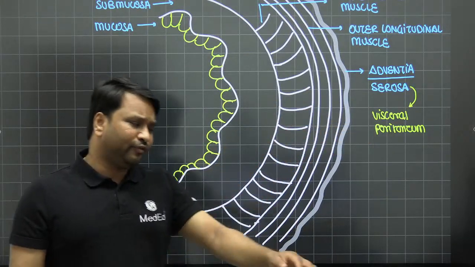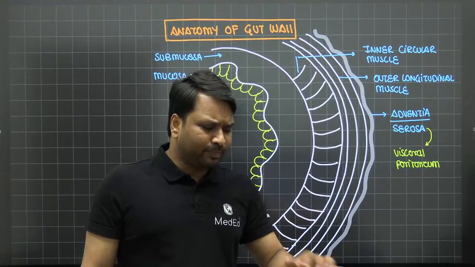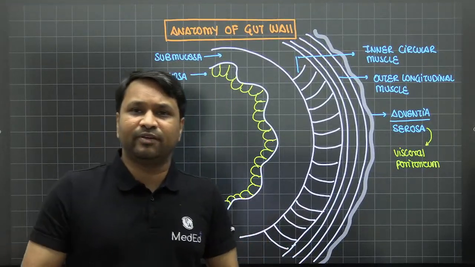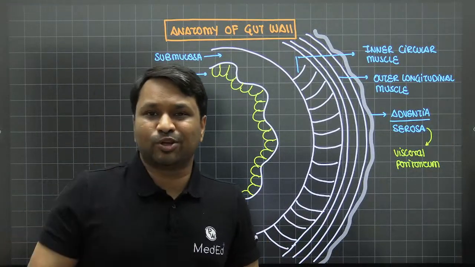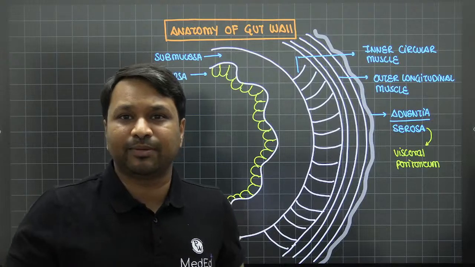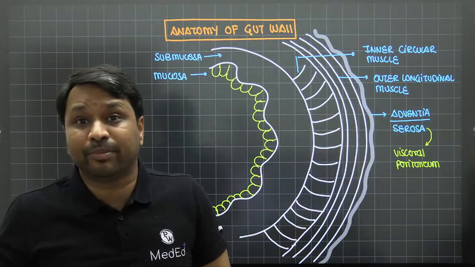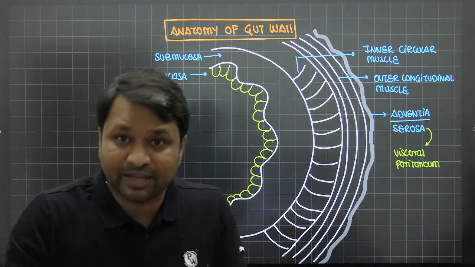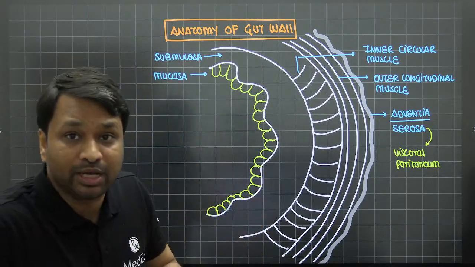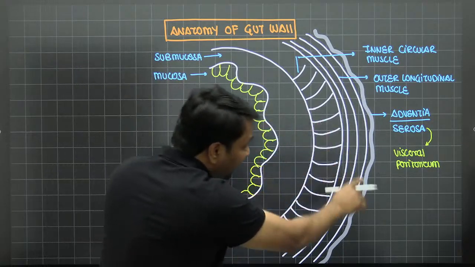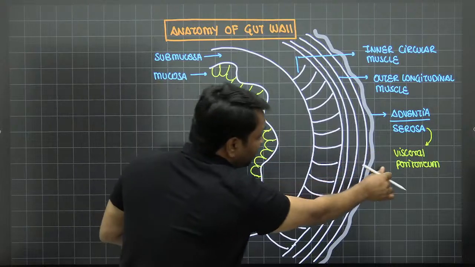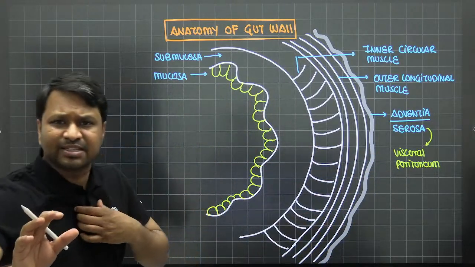And then you are asked, serosa is absent in. Beta, serosa is absent wherever it is not in the abdomen. In the esophagus serosa will be absent, in the rectum it will be absent, in the anal canal it will be absent, because the rectum and anal canal pass through the pelvic diaphragm and go outside. They are also not in the abdomen. Okay? So whichever organ is intraperitoneal, those organs will have this outer covering, called serosa. It's a fancy name for visceral peritoneum.